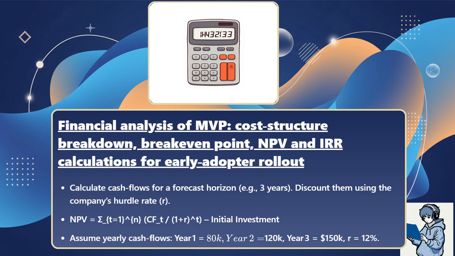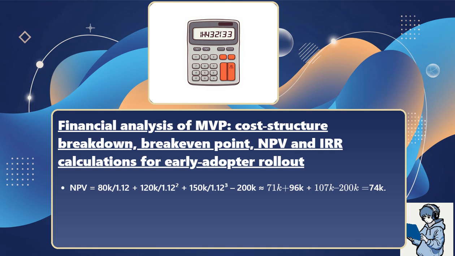Assume yearly cash flows. Year 1 equals $80,000, Year 2 equals $120,000, Year 3 equals $150,000, R equals 12%. NPV equals 80,000 divided by 1.12 plus 120,000 divided by 1.12 squared plus 150,000 divided by 1.12 cubed minus 200,000, equals approximately 71,000 plus 96,000 plus 107,000 minus 200,000 equals $74,000. A positive NPV means the MVP adds value.